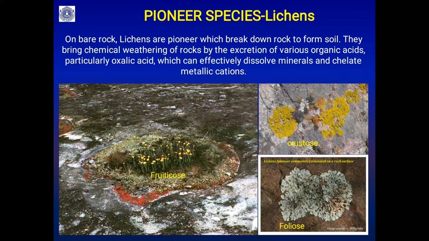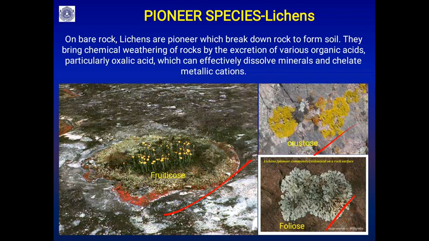And among the pioneer species on a bare rock, what types of lichens are there? On bare rock, you will find fruticose lichens, crustose lichens, and foliose lichens. The lichens are the pioneers which break down rock to form soil. They bring about chemical weathering of rocks by the secretion of various organic acids, particularly oxalic acid and carbonic acid.